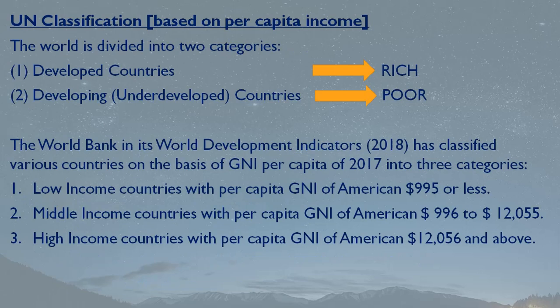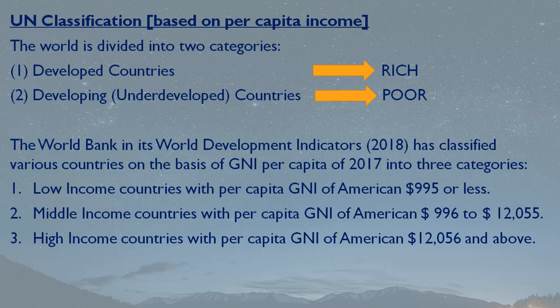But before that, let us see what United Nations has to say about this. According to United Nations, the world is divided into two categories. Number one is developed countries, and the second one is the developing or underdeveloped countries. The developed countries are those countries which are rich, and the developing or underdeveloped countries are the poor countries. You can see the data that has been provided here. I have extracted this from the internet. One more data is also there in your book, you can also refer to that, but this is the present data that we have in our hand.